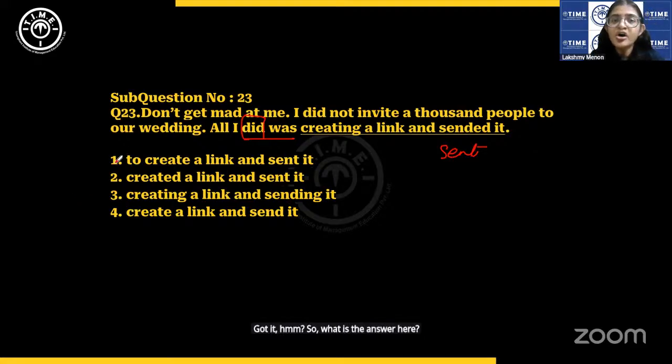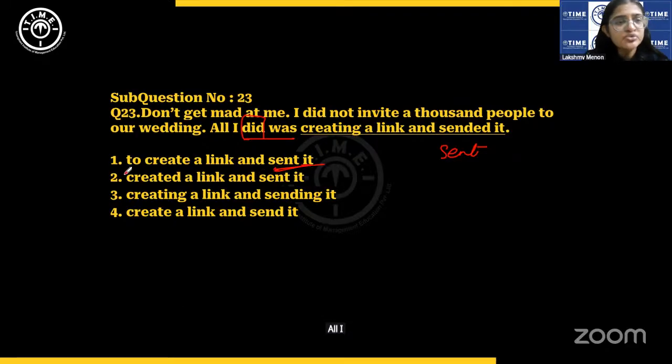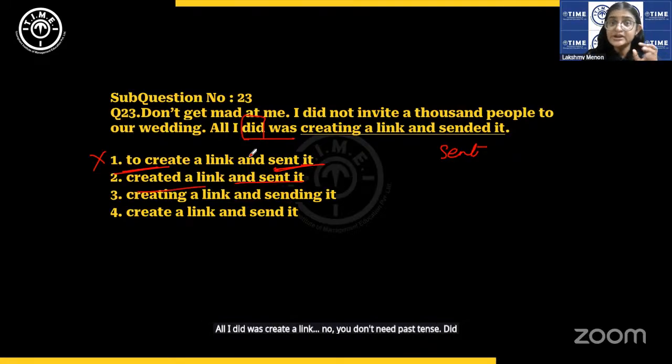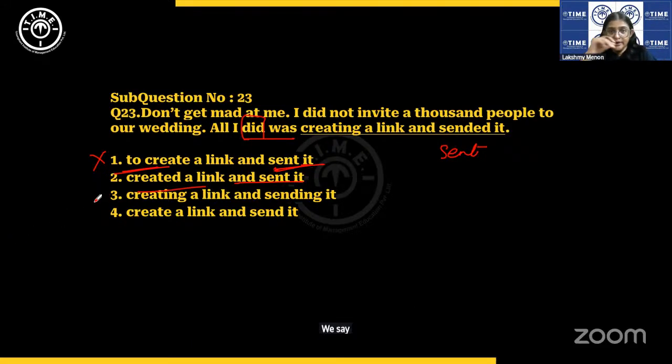Let us see. All I did was to create a link and sent it. All I did was to, you don't say that. That is incorrect usage. All I did was created a link. No, you don't need past tense. It's called redundancy when you repeat the same tense again. We say, what did you eat or what did you do, right? We don't say what did you ate or what did you did. That is wrong.